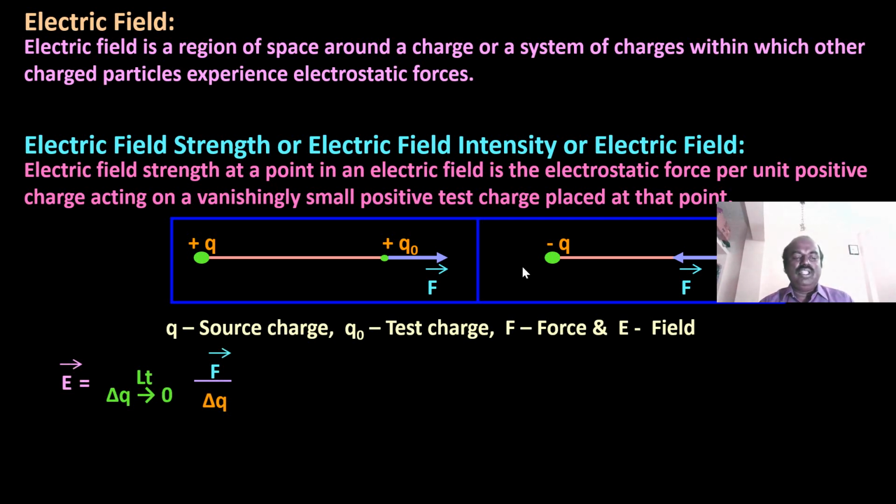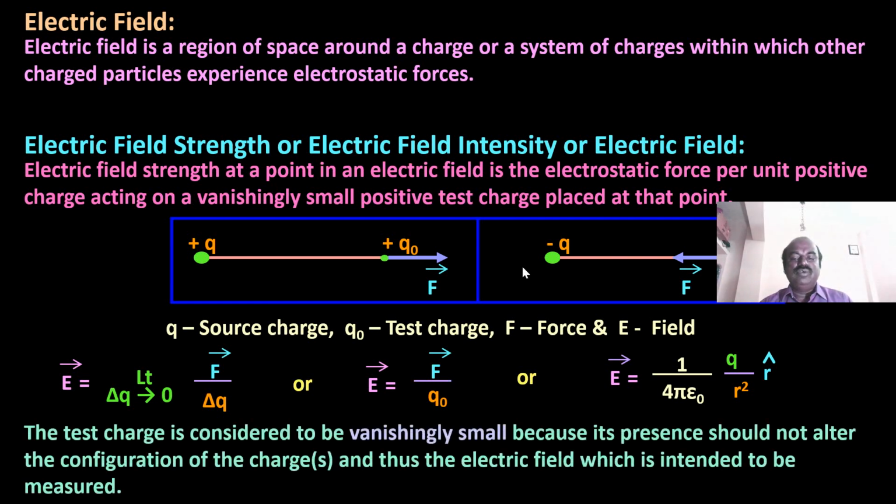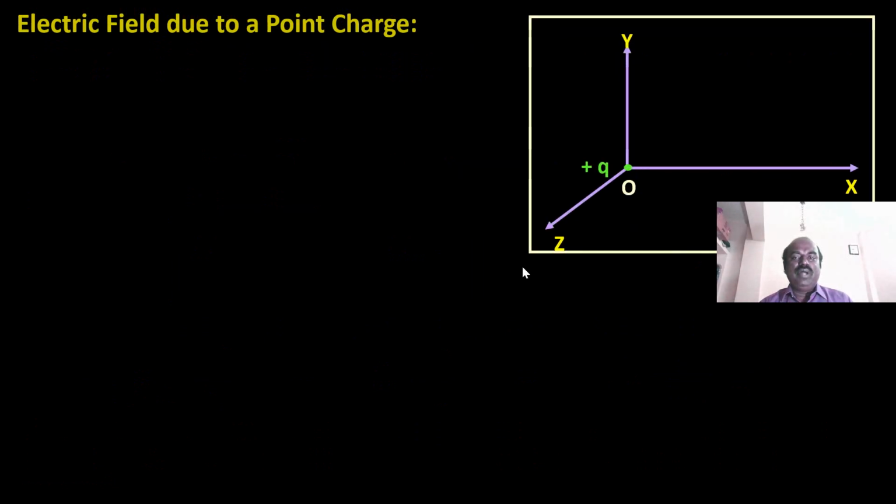So E vector is equal to the limit as delta Q tends to 0 of F by delta Q, or E vector is equal to F by Q0, that is, the force experienced by the test charge. That can be written as E vector is equal to 1 by 4 pi epsilon 0 Q by r squared r unit vector, by substituting the value of F. The test charge is considered to be vanishingly small because its presence should not alter the configuration of charges, and thus the electric field which is intended to be measured. Electric field due to a point charge.